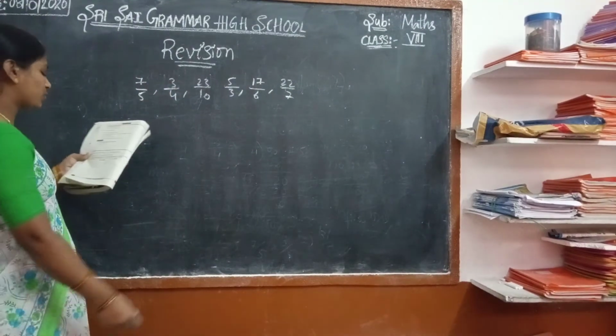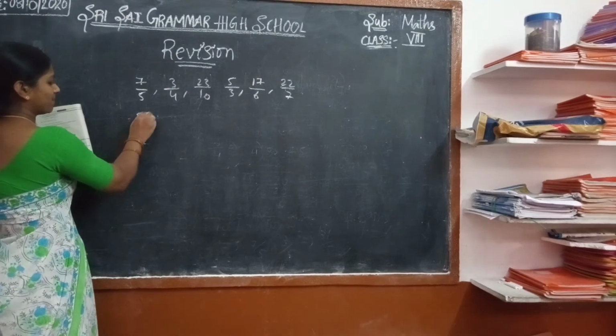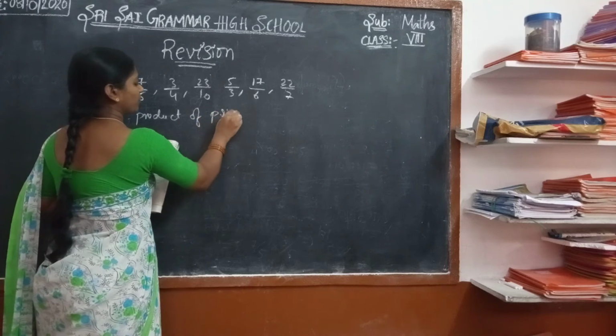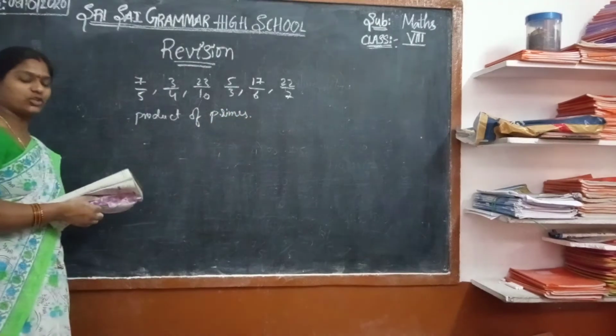By using this we can find the product of primes, looking at the denominator and the numerator.